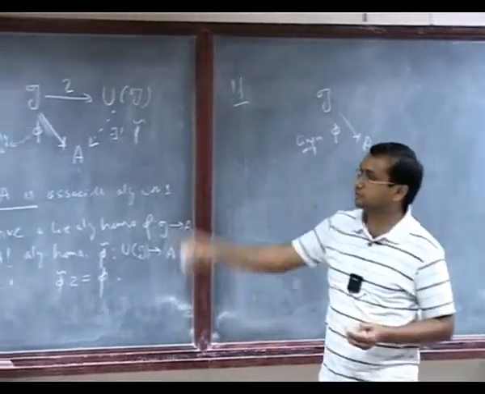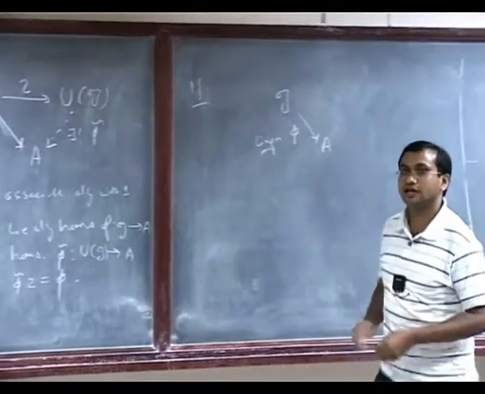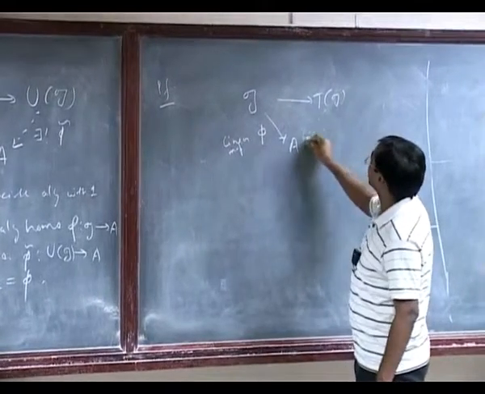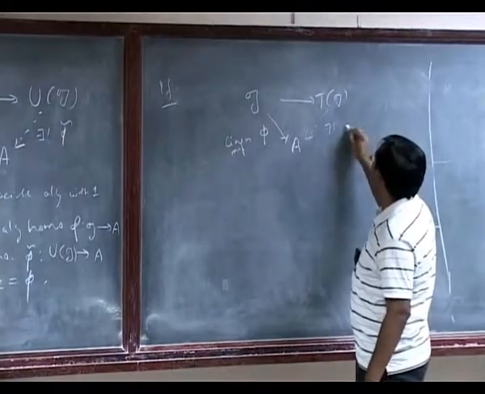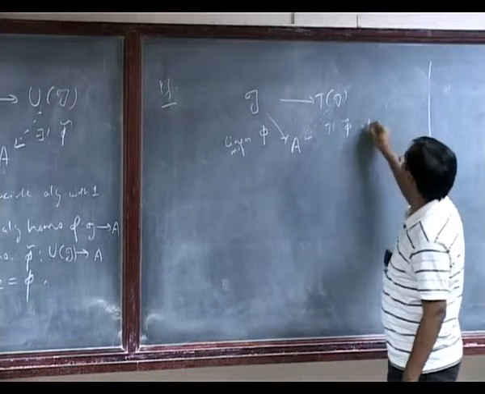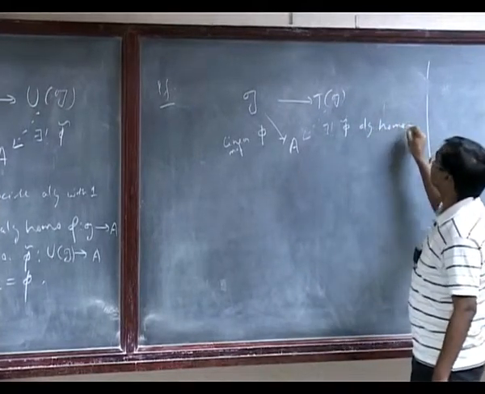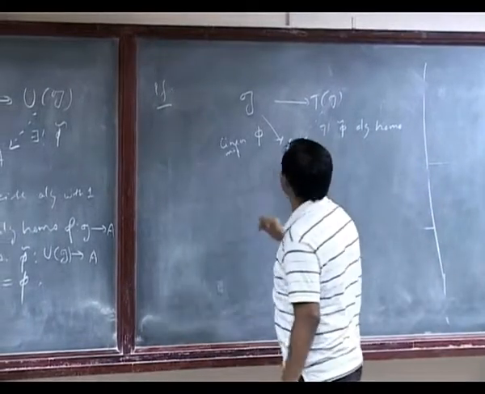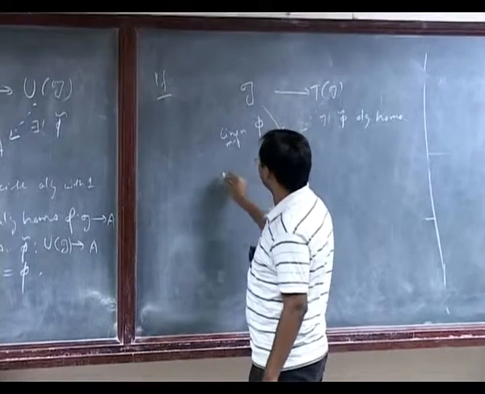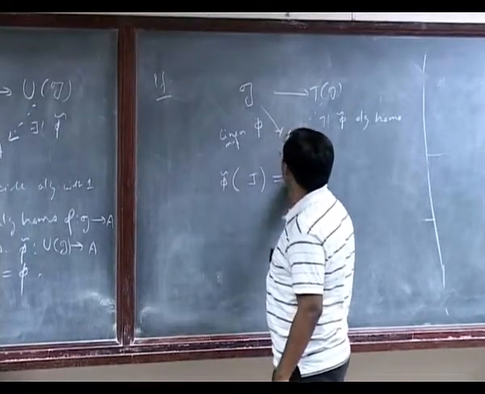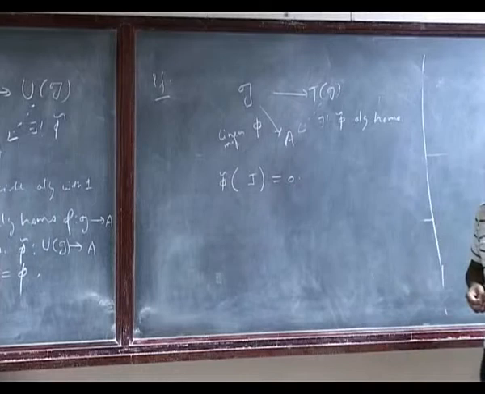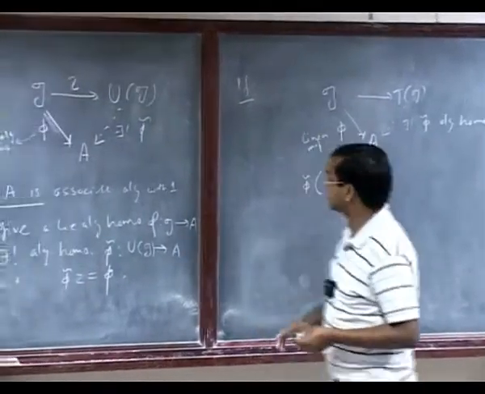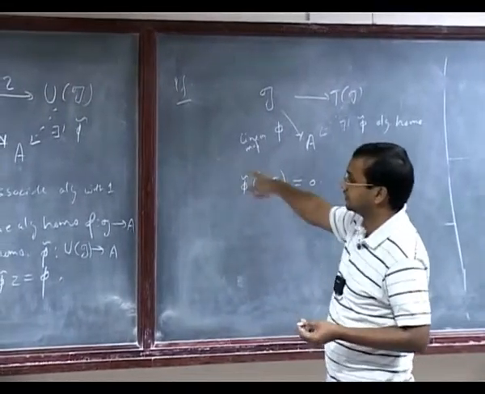So by the universal property definition of tensor algebra, I should be able to lift this map to TG. So there exists a unique phi tilde, which is an algebra homomorphism. This we can do. Now the question is whether phi tilde of J is 0. If I can do that, then I am done. One can again say why it's unique actually. So right now I will just say that there exists this map phi tilde.